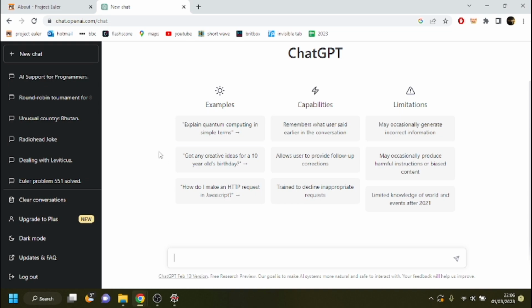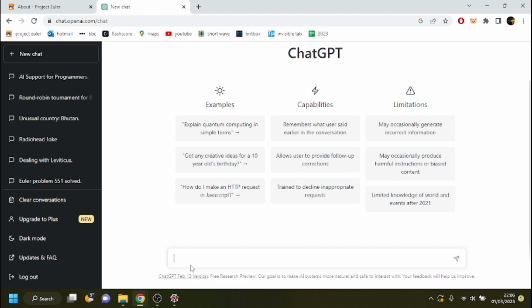And you are, of course, most welcome. Today we're looking at Project Euler through the lens of ChatGPT. I'm sure you know what this is by now. This is the chatbot that seems to be able to do everything. One of the things it's doing right now is scaring the shit out of every programmer in the world, by the looks of it, because it can write programs faster than humans can. And it can do all kinds of other things as well.